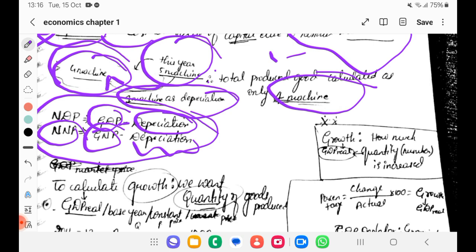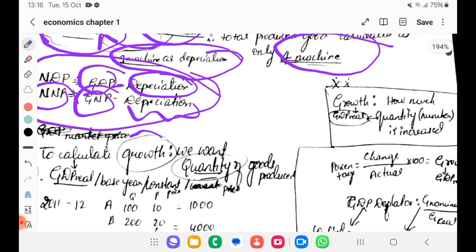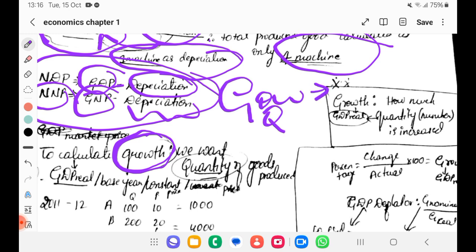We are done with 4 terms. Now we will focus a little on what is growth. We use all these things to measure growth. Then what is growth? Growth, we talk about how much the quantity increased. Whenever you talk about growth, it's a quantitative accounting. We will always think how much has been produced, how many has been produced.